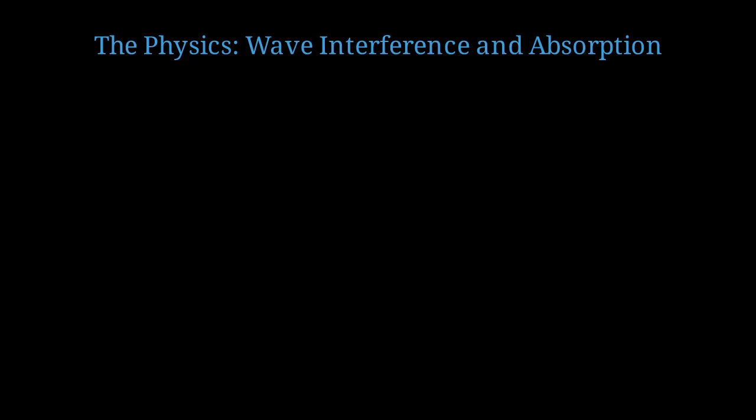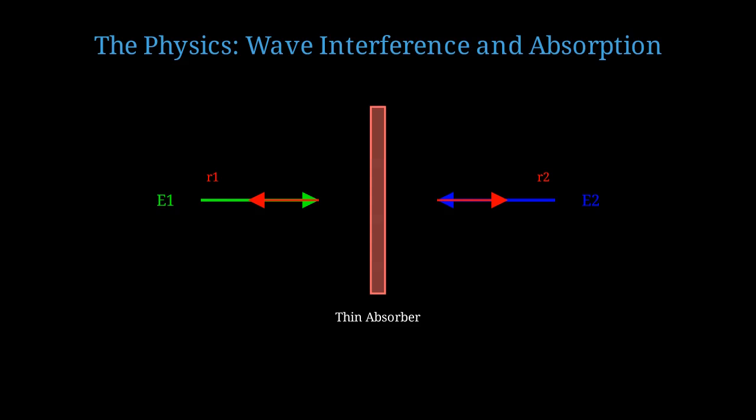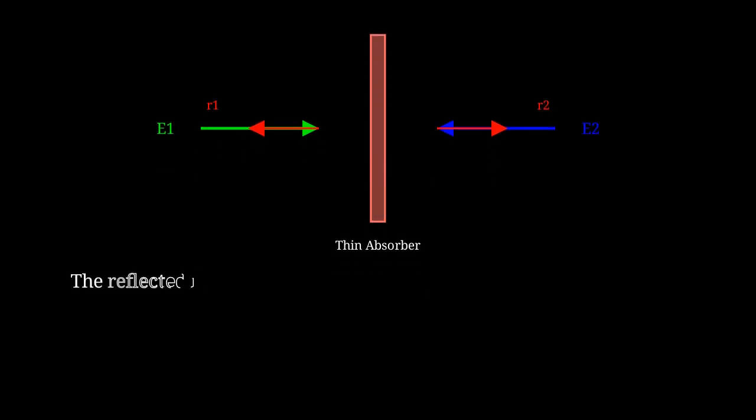Let's dive into the physics. Consider a thin absorbing layer illuminated from both sides by two coherent beams with controllable phase and amplitude. Here's the setup. We have a thin absorbing layer, let's call it thickness D. Two coherent beams, E1 and E2, illuminate from opposite sides. Each beam partially reflects and partially transmits through the layer. The key is that the reflected fields from both sides can interfere destructively if we choose the right phase relationship. When the reflections cancel perfectly, all the energy must go somewhere, and that somewhere is absorption.